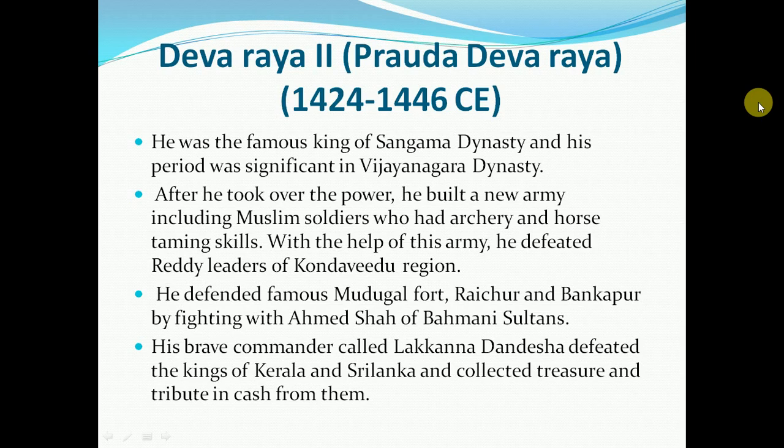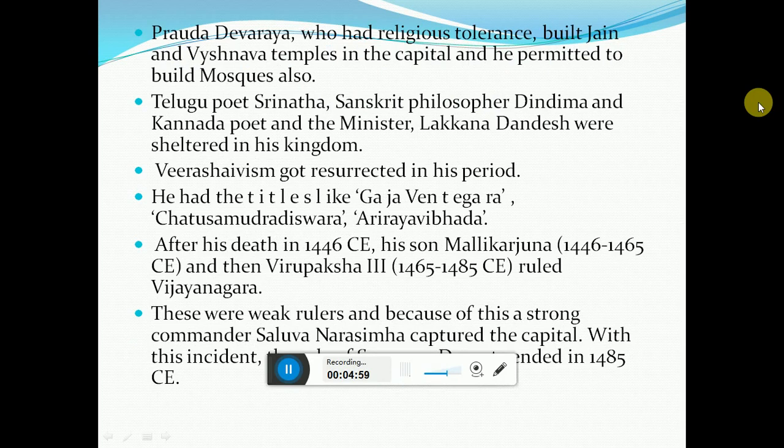His brave commander called Lakkana Dandesha defeated the kings of Kerala and Sri Lanka and collected treasure and tribute in the form of cash from them. Praudha Devaraya, who had religious tolerance, built Jain and Vaishnava temples in the capital, and he permitted the building of mosques also. Telugu poet Srinatha, Sanskrit philosopher Dindima, and Kannada poet and minister Lakkana Dandesha were sheltered in his kingdom. Veerashaivism got restricted in his period.